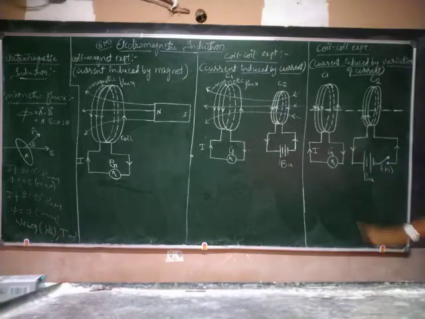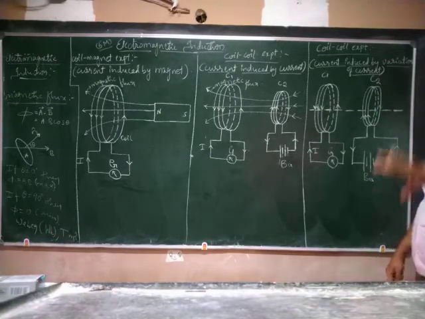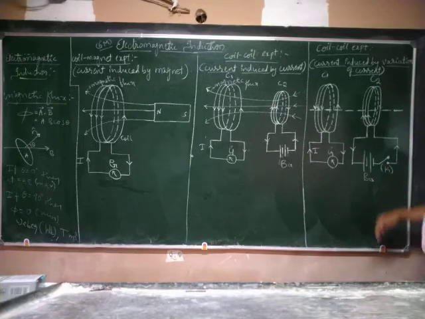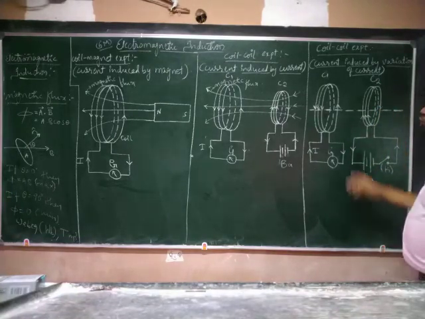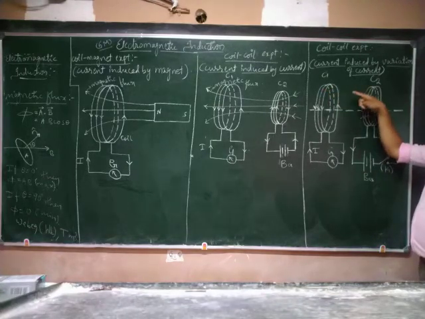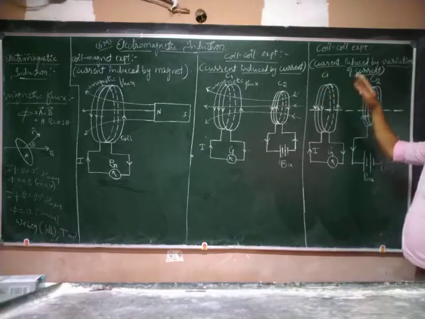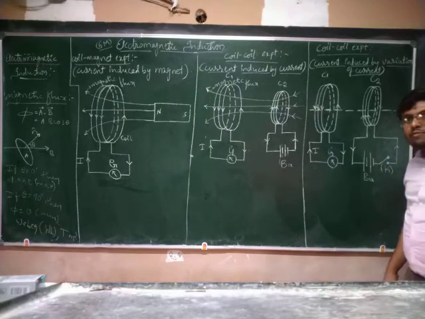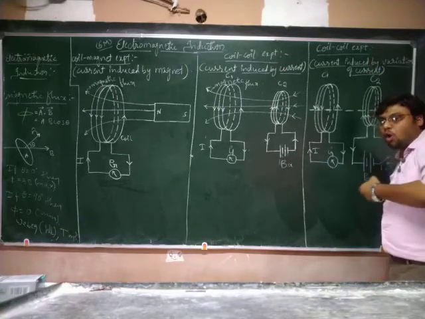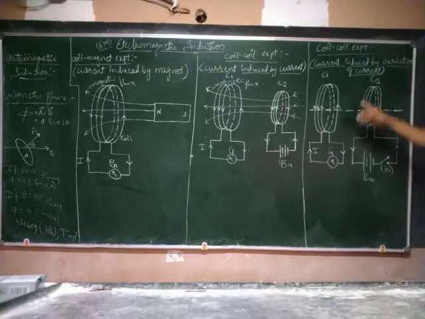Again, we have to open the tapping key. When we open the tapping key, the current flowing through the coil C2 stops. Again, it will lose its magnetic property and it will lose its magnetic flux. Now the maximum flux which has been linked with C1 will immediately come to 0. Why? Because we have stopped the flow of current through C2. Then what happens? The variation of magnetic flux from maximum value to 0 will induce current in the coil C1 in the opposite direction.